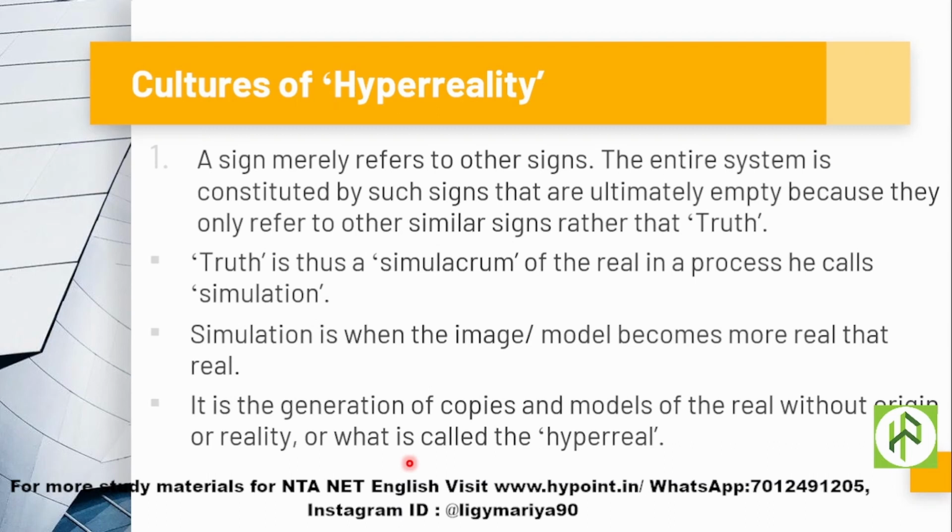If the original portrayal made by Da Vinci is put on one side, and some other portrayal of this particular Mona Lisa is put on the other side, will you be able to understand which one is real and which one is not real? You can have endless copies of this model, endless copies of this particular image, right? So you cannot determine which is more real and which is fake, which is a simulation of this particular portrayal. So this generation is a copy.